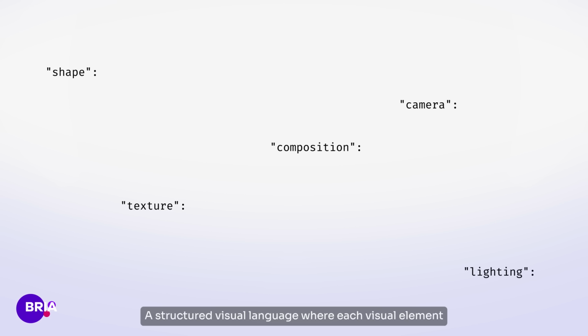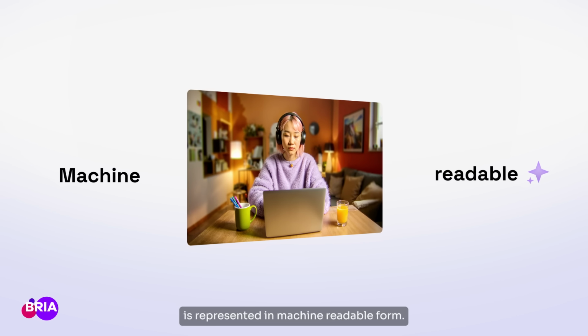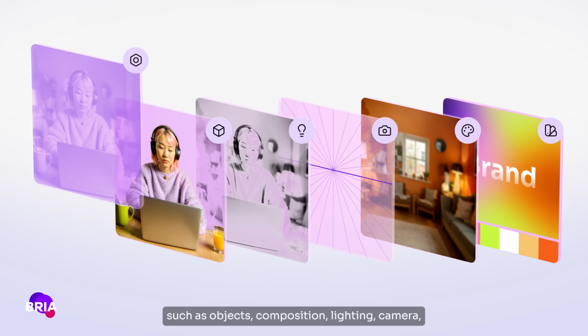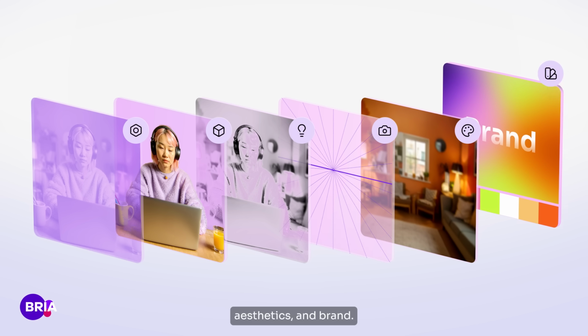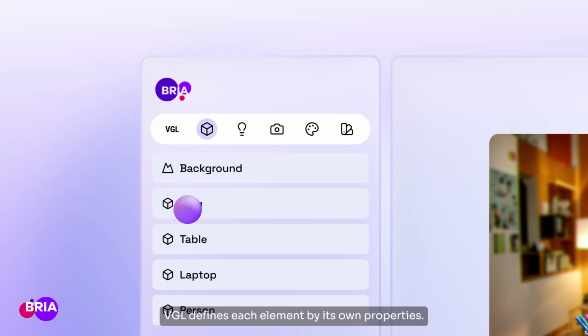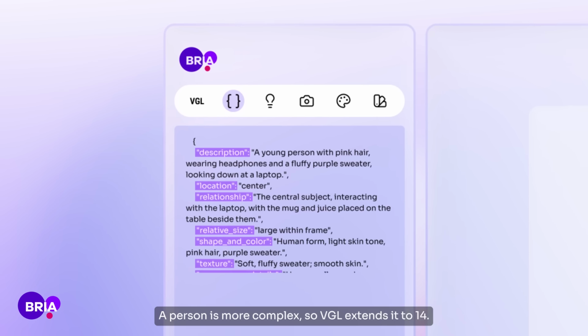A structured visual language where each visual element is represented in machine-readable form. Every element in the visual world is defined by the VGL, such as objects, composition, lighting, camera, aesthetics, and brand. VGL defines each element by its own properties. A prop has 8. A person is more complex, so VGL extends it to 14.